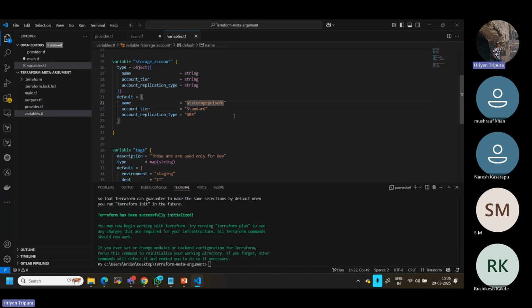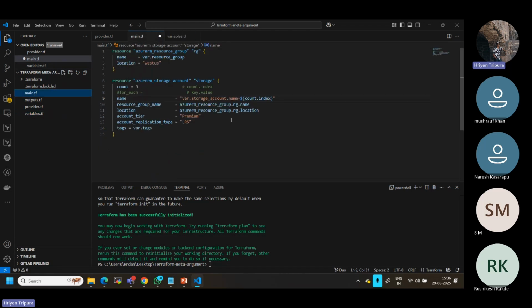Now if you want the storage account name to be something like this, then you have to use this one. You should not be using it here. This should be used in your Terraform only. Let me remove this for now. This is the name. Now if you go here to main.tf, as you can see, I can define it like this, with a hyphen at last, right? If you don't want a hyphen after the name, you can just give it like this. In my case, I don't want to give it, just to identify. That is why. If you don't want it also, that's okay.